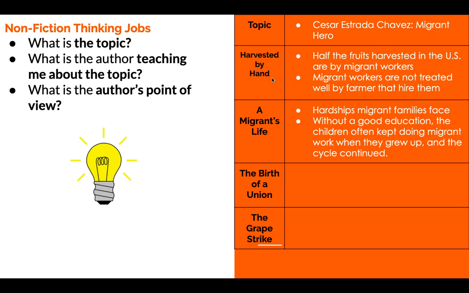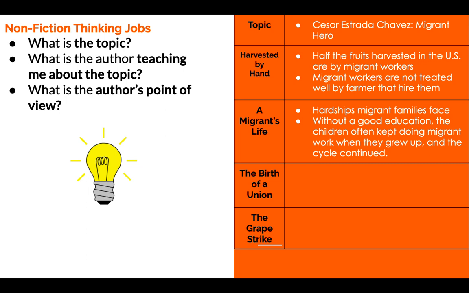For section one, Harvested by Hand, the main idea that I pulled out was that half the fruits harvested in the United States are by migrant workers, and migrant workers are not treated well by the farmers that hire them. And for the second subheading, A Migrant's Life,